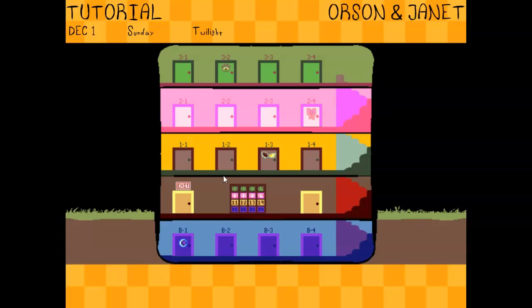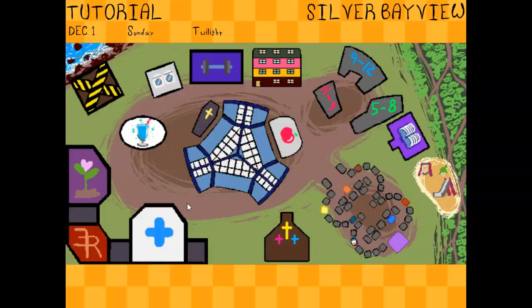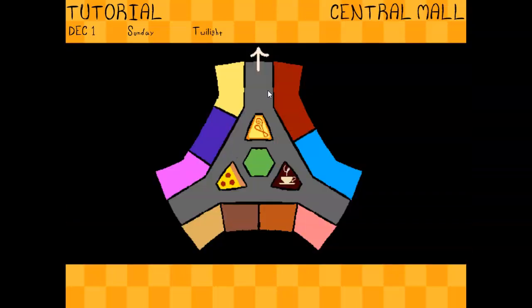Oh, I forgot that one. Okay. Alright, I'll have to go fix that later. But go back to Silver Bayview and we have them all. Again, you can see the kind of icons there's gonna be.